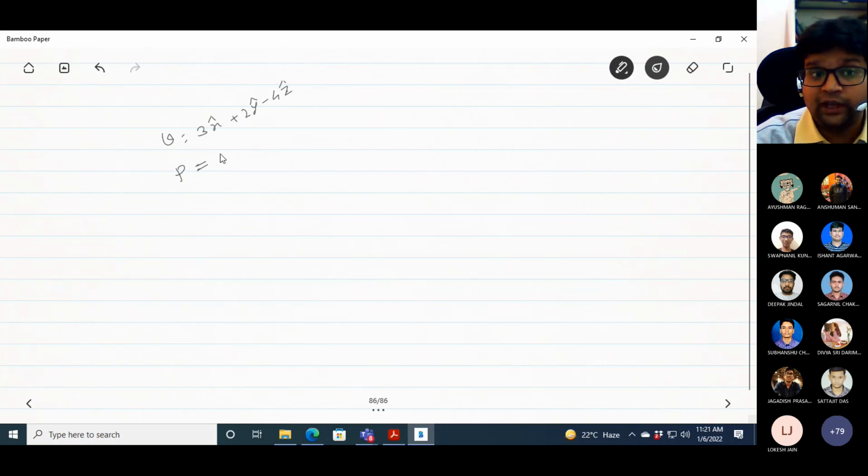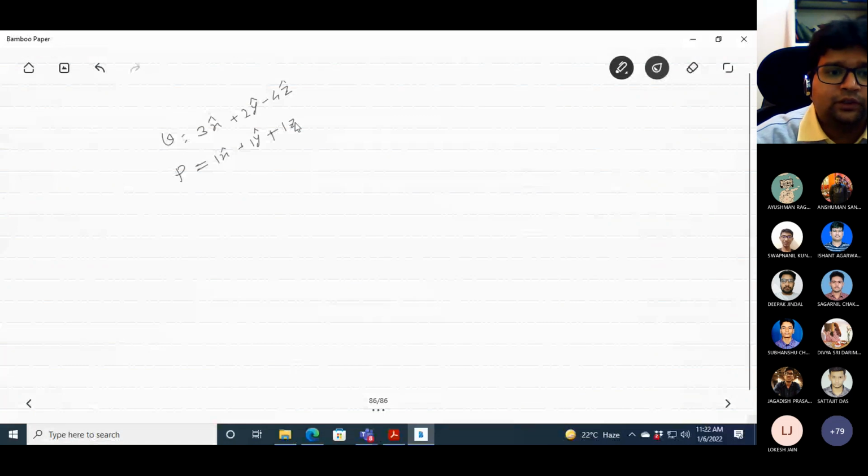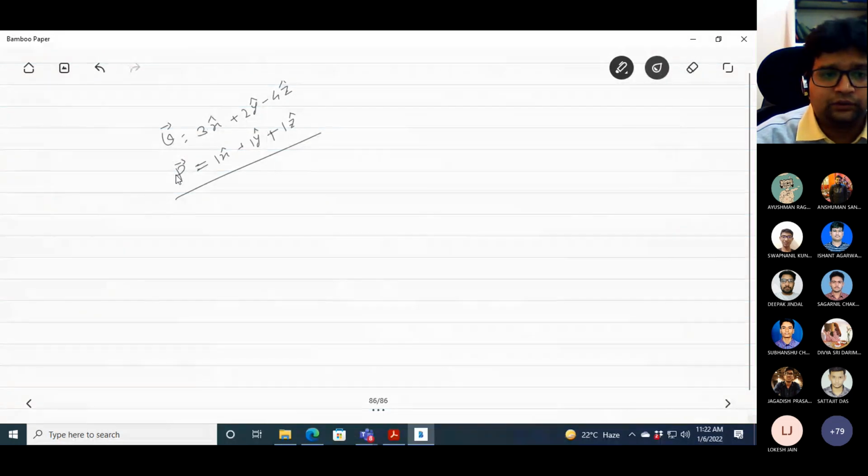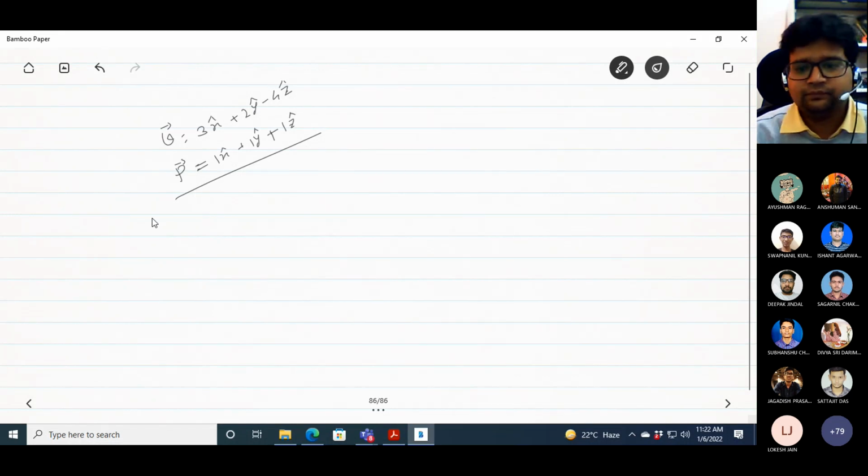Let's say, for example, this vector is 1x plus 1y plus 1z. So I want to find out what is the component of v which is orthogonal to p? So how will you find that? What should be your approach?